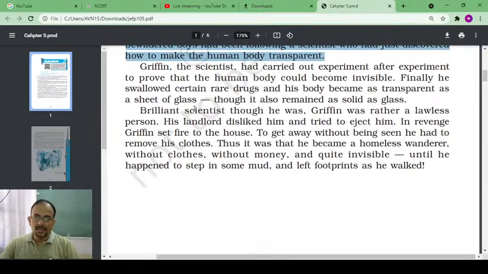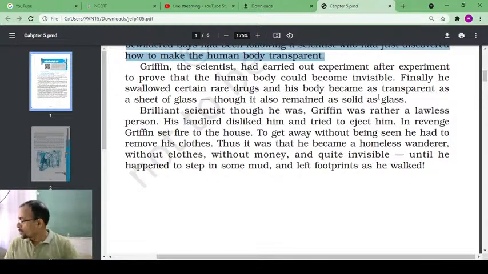Griffin, the scientist, had carried out experiment after experiment, swallowed certain rare drugs, and his body became as transparent as a sheet of glass, though it also remained as solid as glass. Right. So this is where we get the information about the scientist.